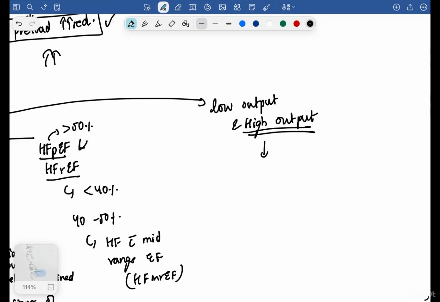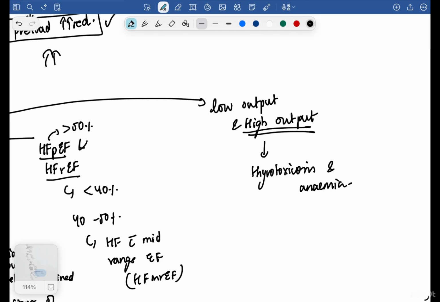The cardiac output is either more or normal, but the body's demand is so much that even an increased cardiac output is not able to meet it. So I will say in case of thyrotoxicosis and anemia, it is more, because the body's demand is so much more that even increased cardiac output is not able to meet the demand.